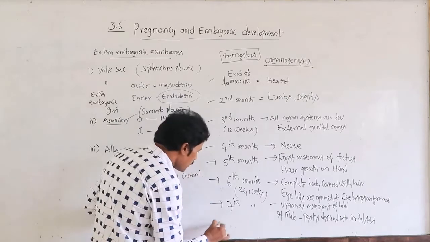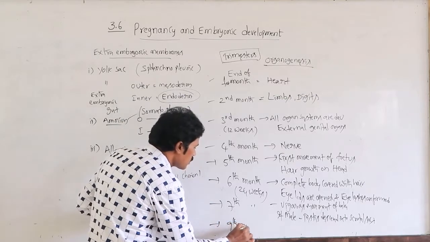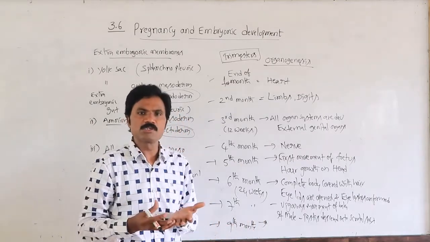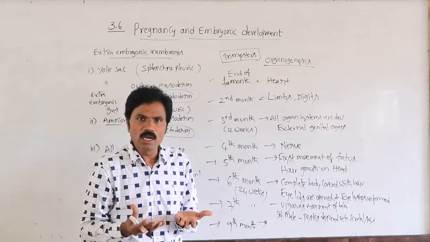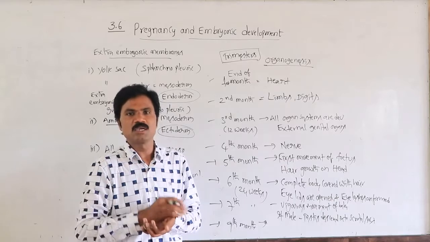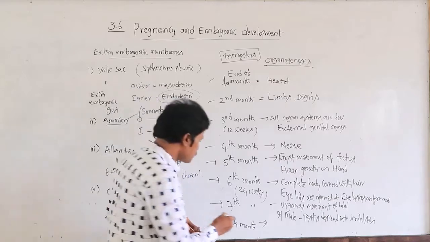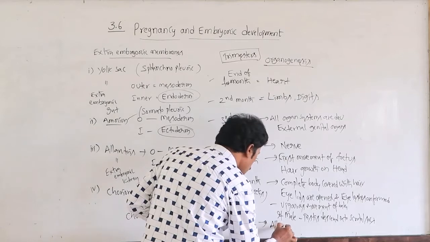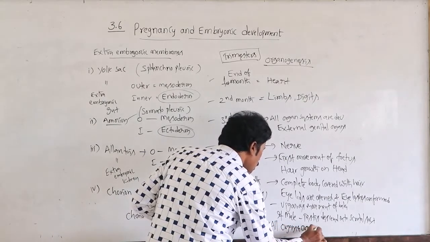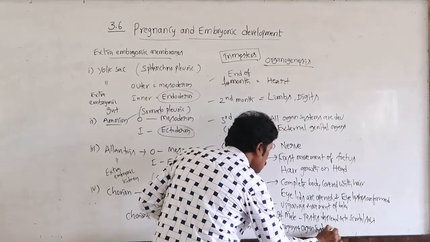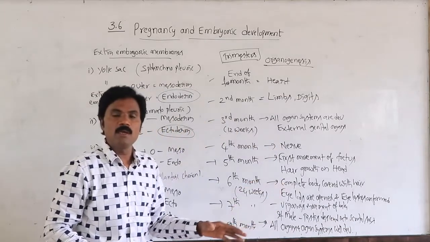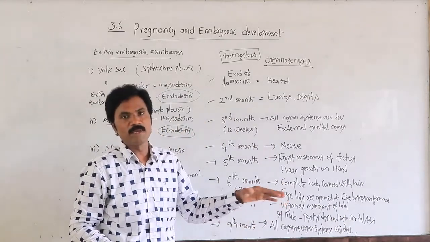Then, remaining the 9th month, that means after completion of the last trimester, the complete development of the baby, it is ready for parturition, ready to deliver. All organs and organ systems are well developed. Then that particular baby is ready to be delivered from the mother's womb.